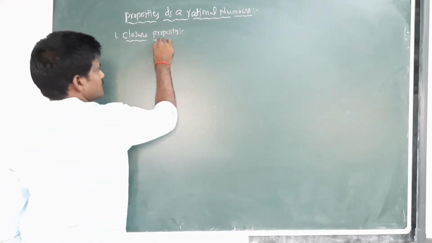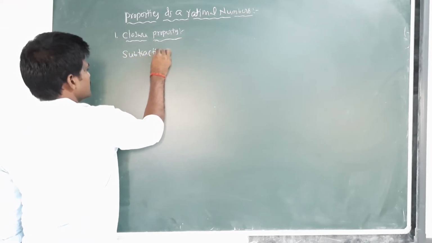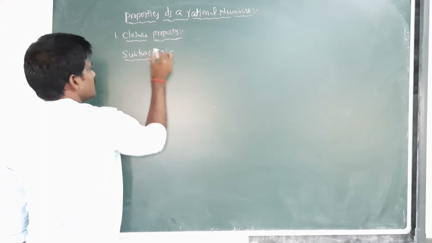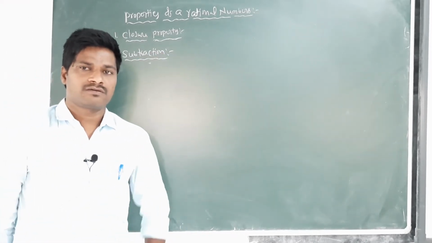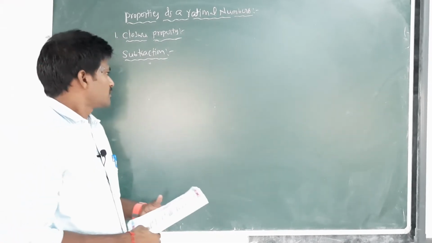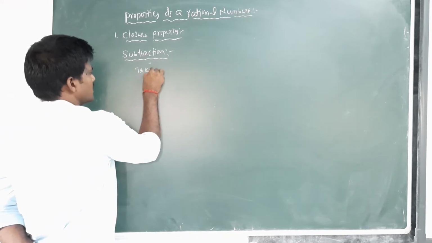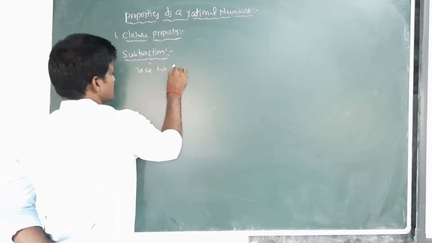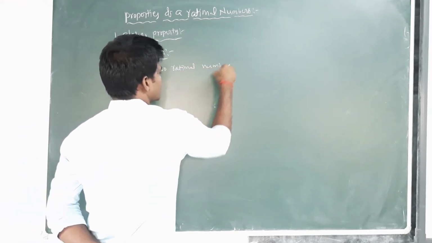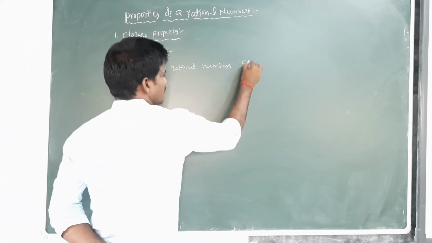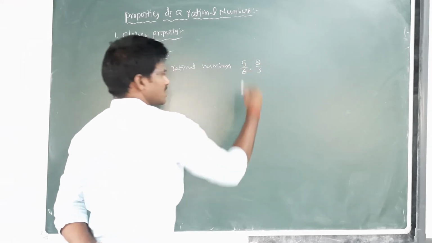Next one, subtraction. Take two rational numbers, 5 by 6 comma 2 by 3.